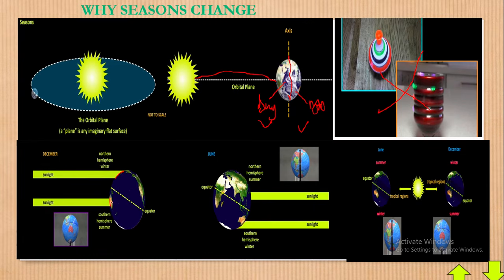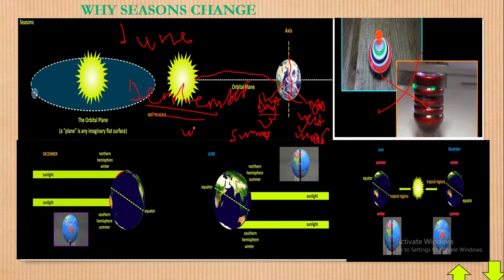It means that this side which you are calling day in simple terms, since it is very hot, that point there will become what? Summer. Then the side which you are calling night, since it is wet and cold, is the one we shall call our winter. Hope you can really see that. Now the changes always happen in June and December. June and December, that's where the magic happens from.